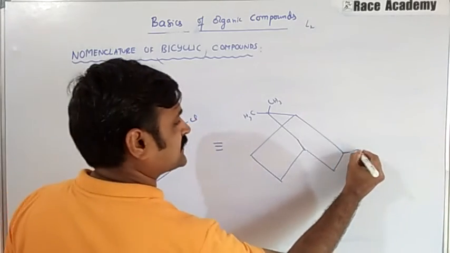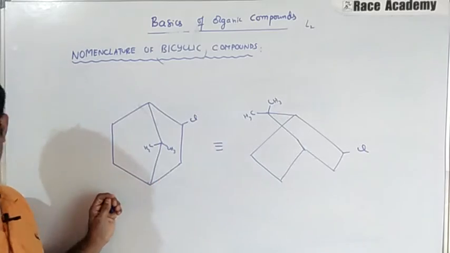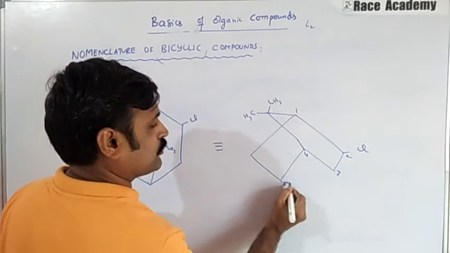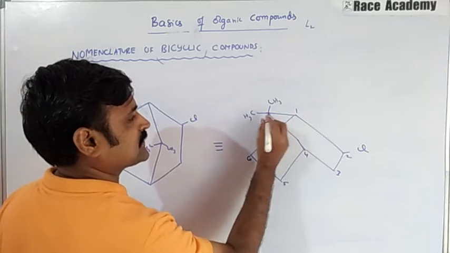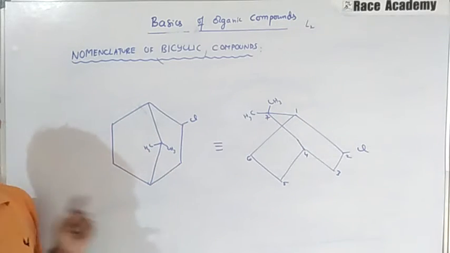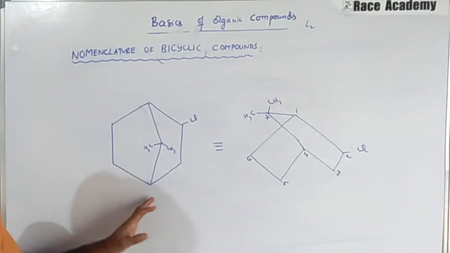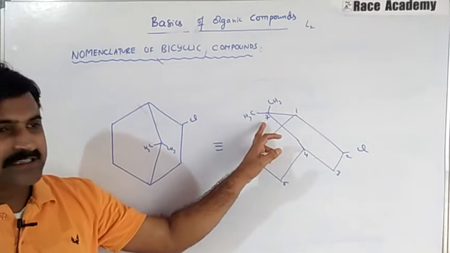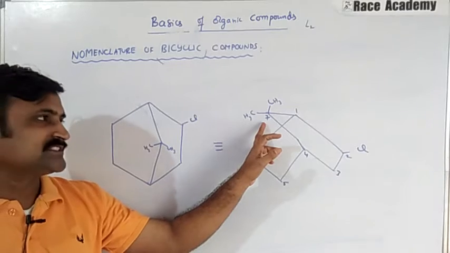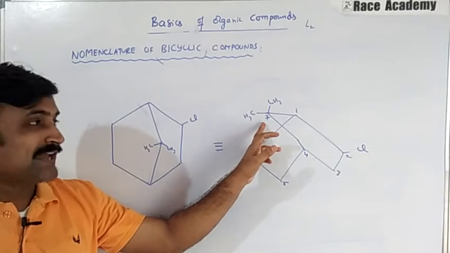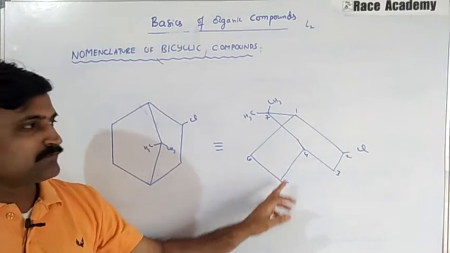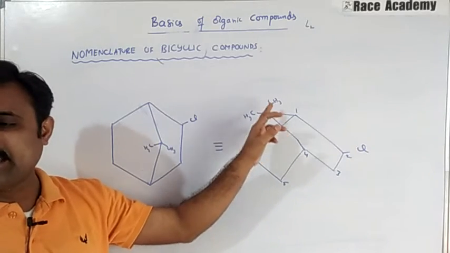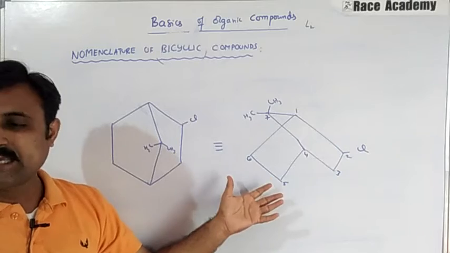If you start numbering here, 1, 2, 3, 4, 5, 6, this is 7. On the second carbon we have chlorine. On the seventh carbon we have two methyl groups, so dimethyl. So 2-chloro, 7,7-dimethyl, remaining is bicyclo.